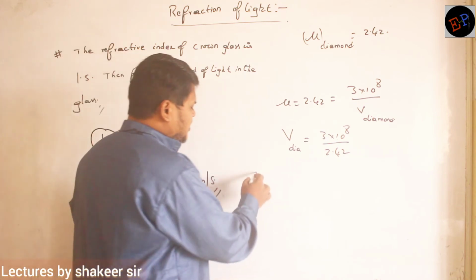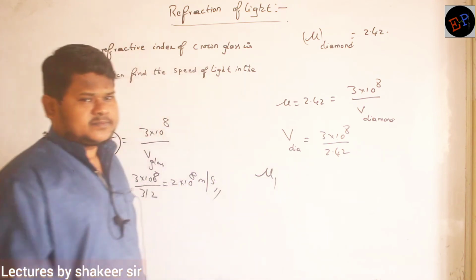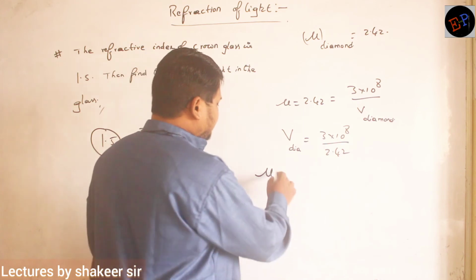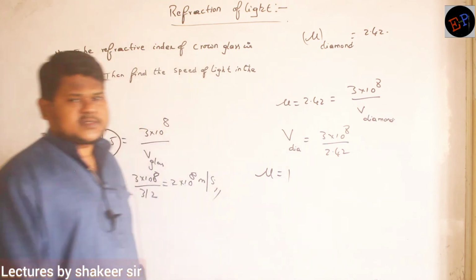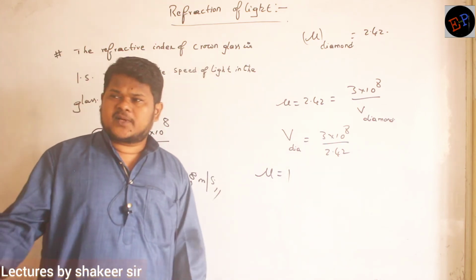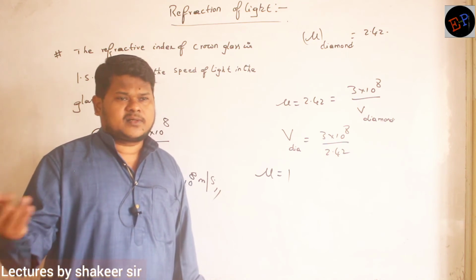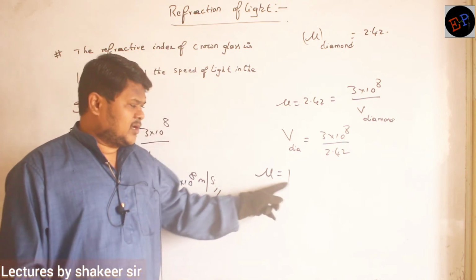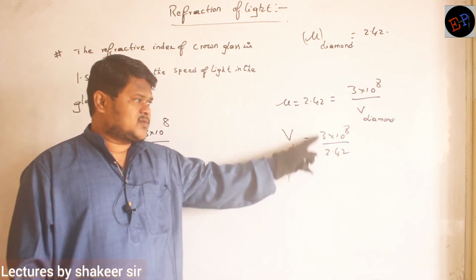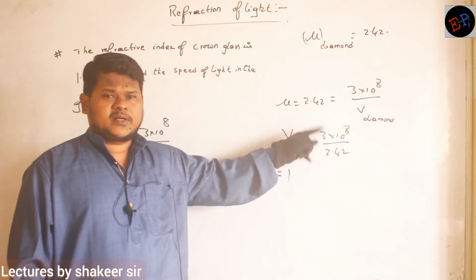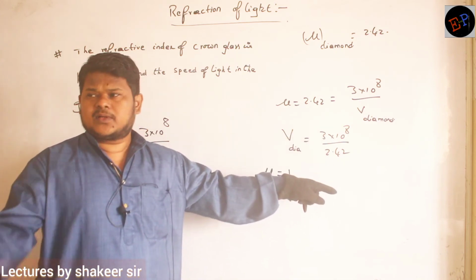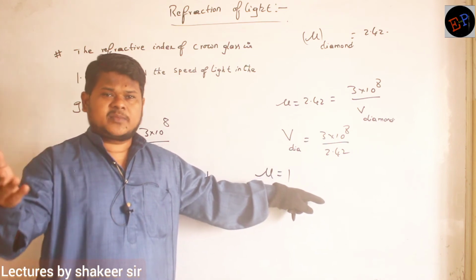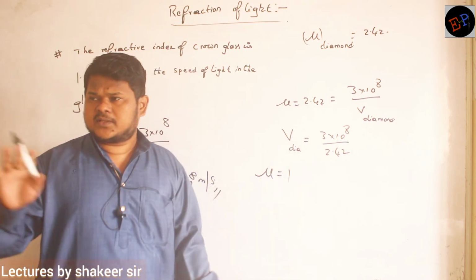So if the refractive index is 1, then what is the meaning of this? If the refractive index of any material is 1, then what do you understand? Then the speed of light is not increasing, and it is not decreasing either. The mu value will become 1 only when these two values are equal: 3 into 10 power 8 divided by 3 into 10 power 8. It means in the second medium also, the speed of light remains the same.